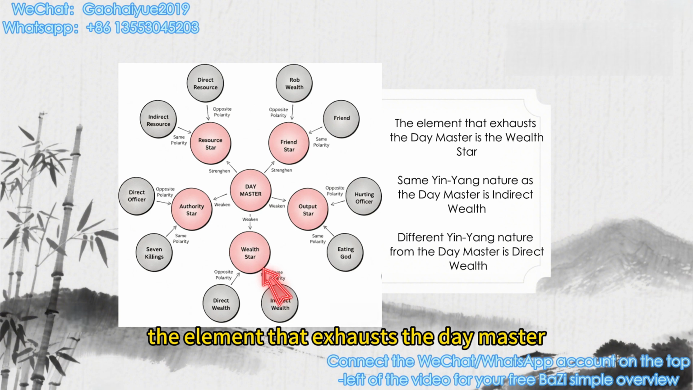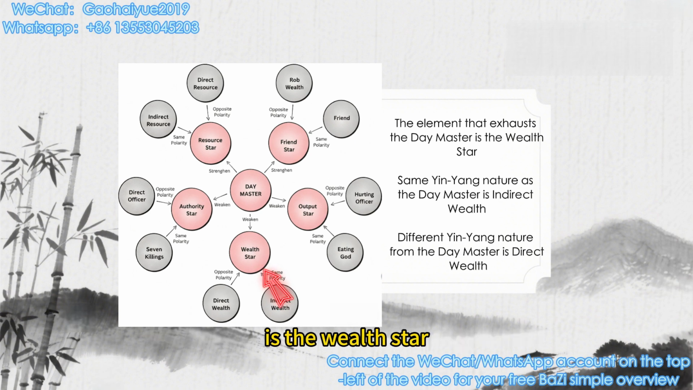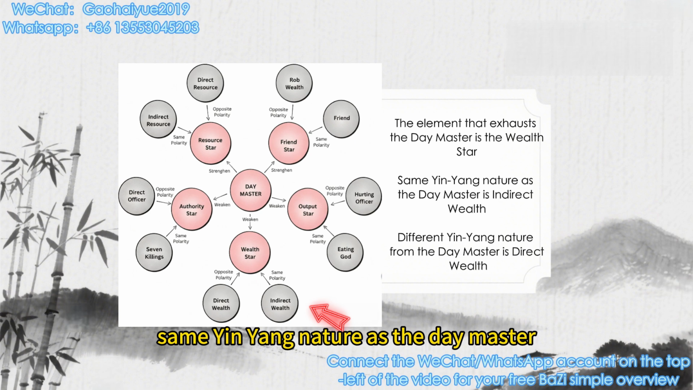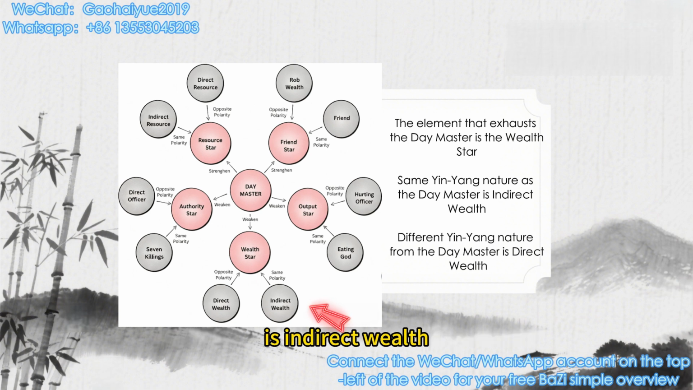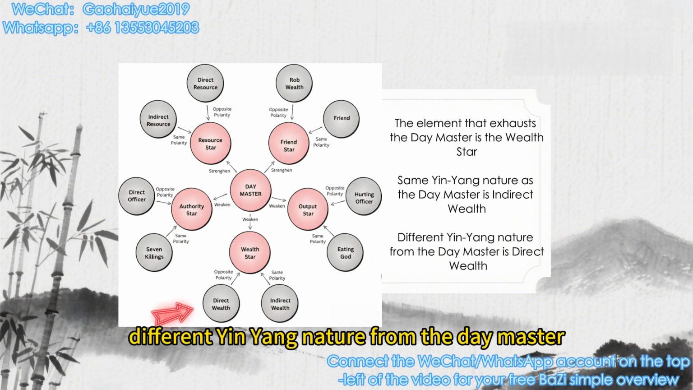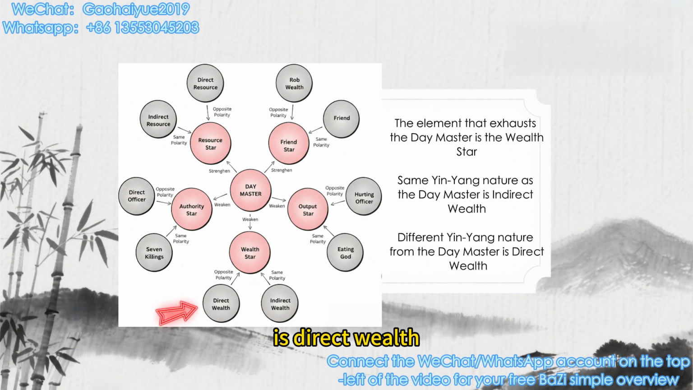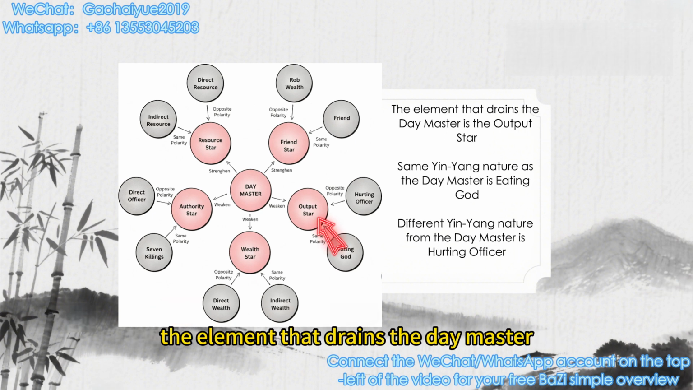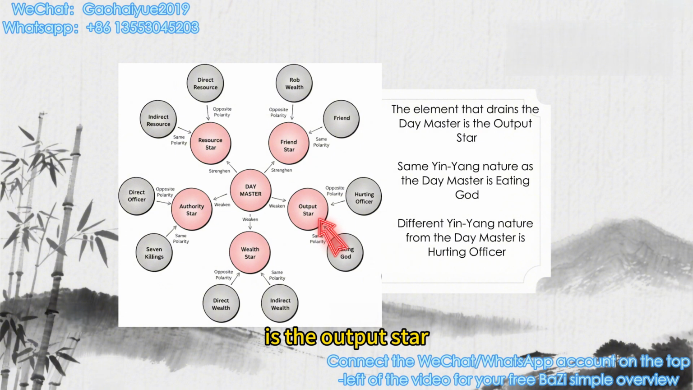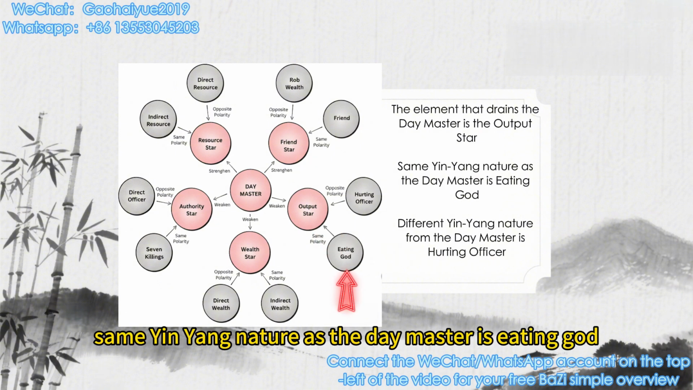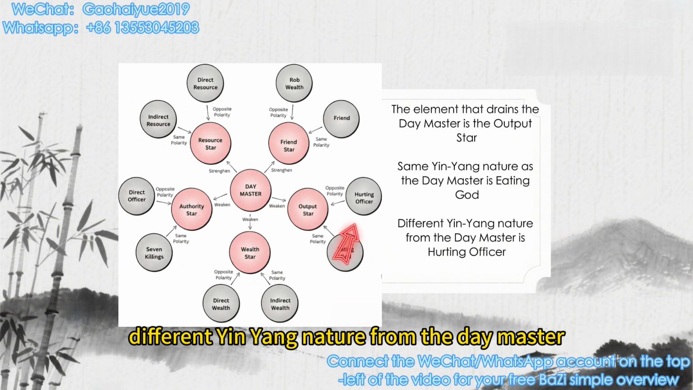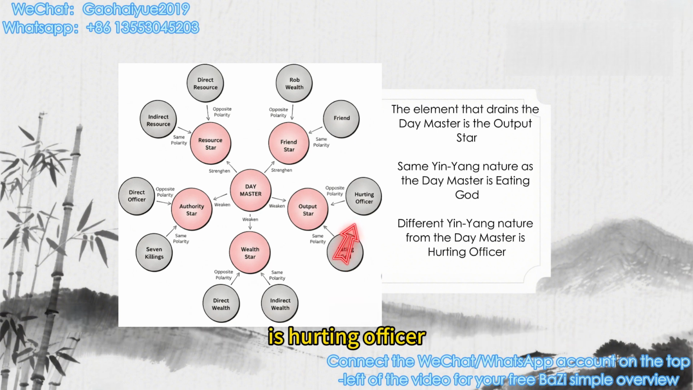The element that exhausts the day master is the wealth star. Same yin-yang nature as the day master is indirect wealth. Different yin-yang nature from the day master is direct wealth. The element that drains the day master is the output star. Same yin-yang nature as the day master is eating god. Different yin-yang nature from the day master is hurting officer.